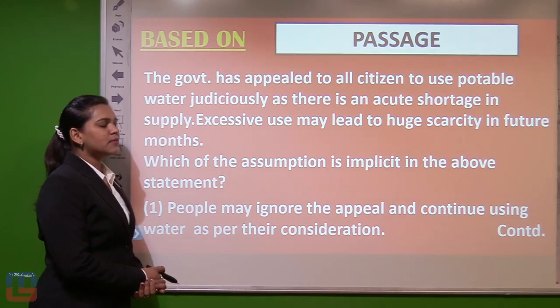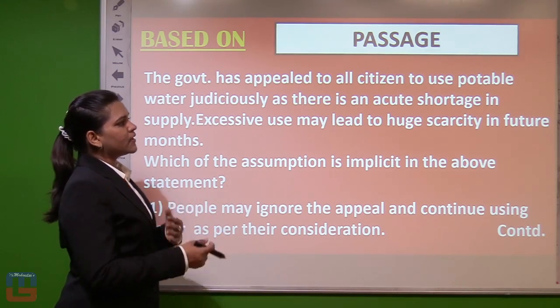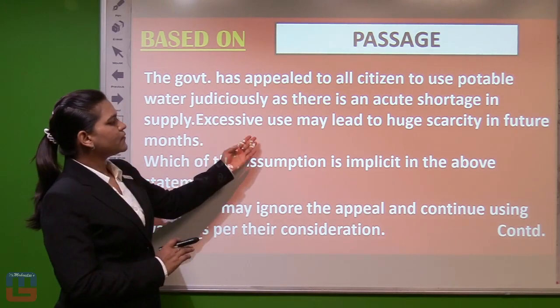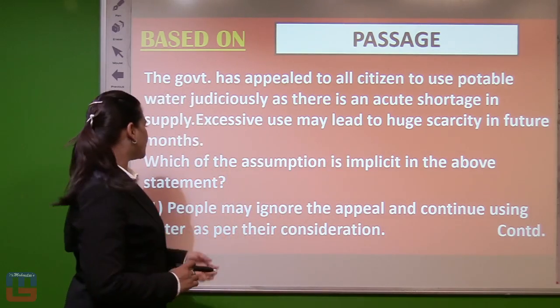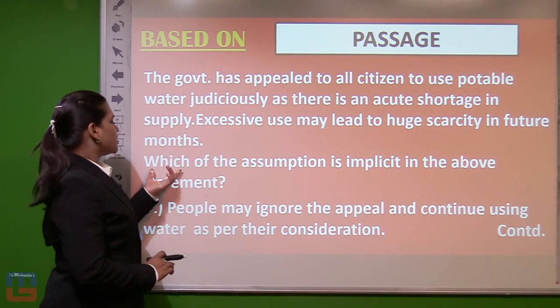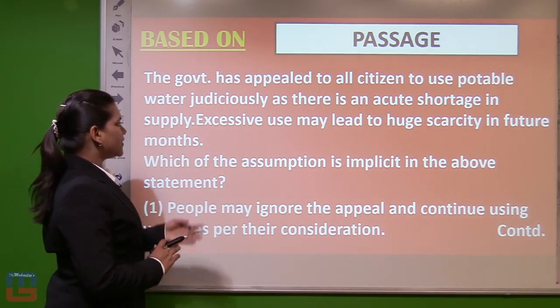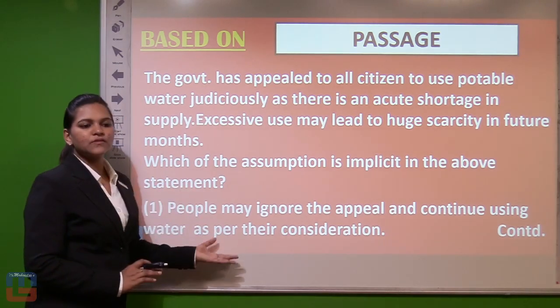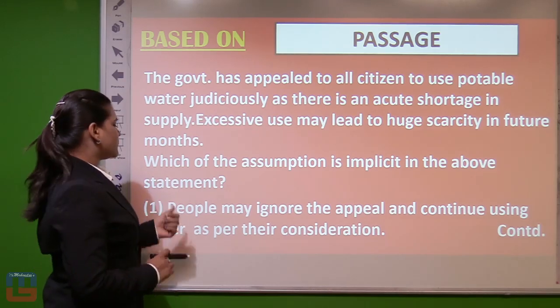So in future months, maybe if we are using the water the way we are using it nowadays, wasting it like that. So excessive use may lead to huge scarcity in future months. So which of the assumptions is implicit in the above statement? Now we have read the whole passage. Now we have to select which assumption is implicit in the above statement.